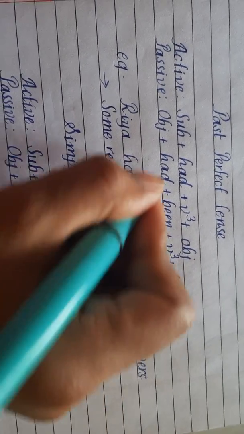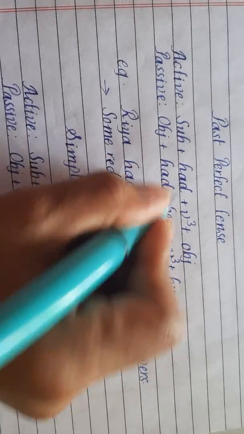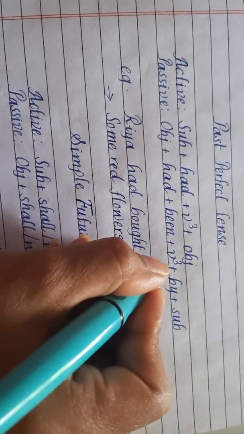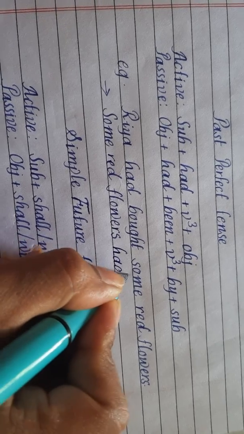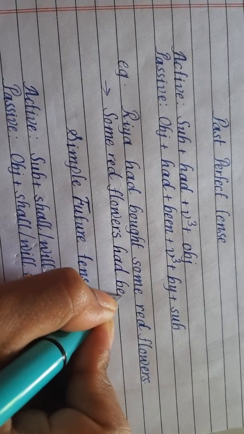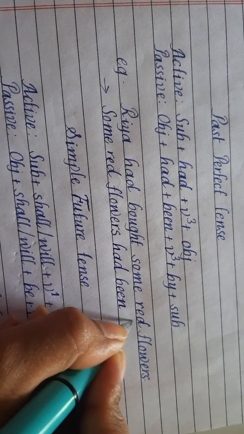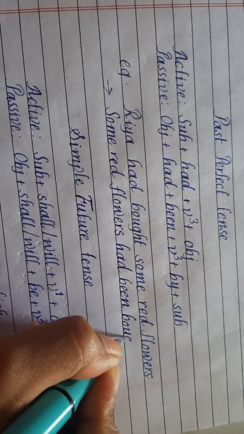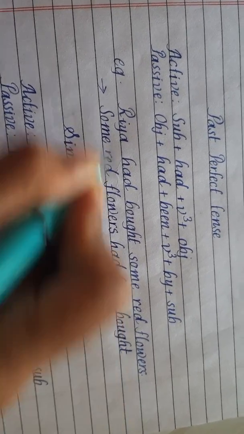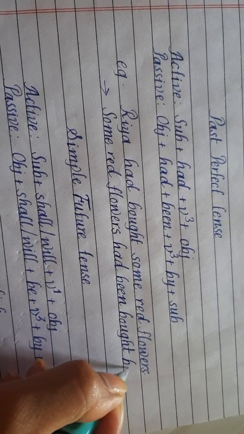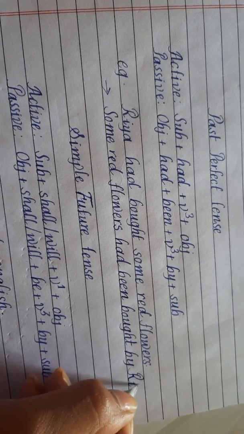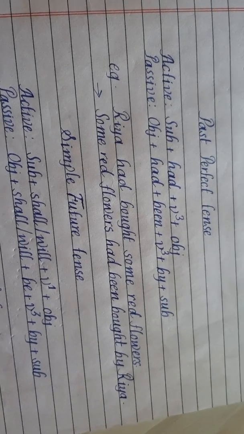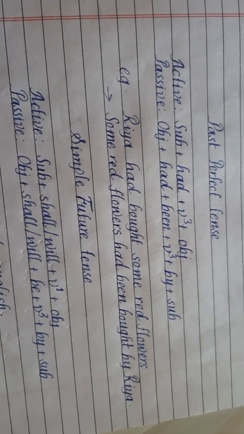Then had plus verb 3 should change into had plus been plus verb 3. Had been bought, and subject should change into by plus object. By Ria. This way we have to change past perfect tense.